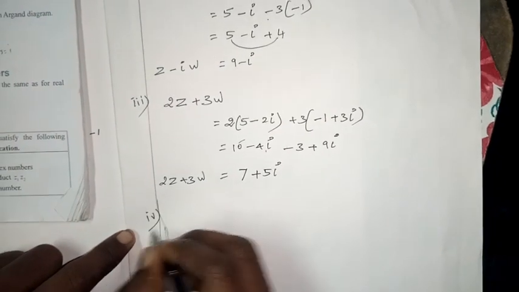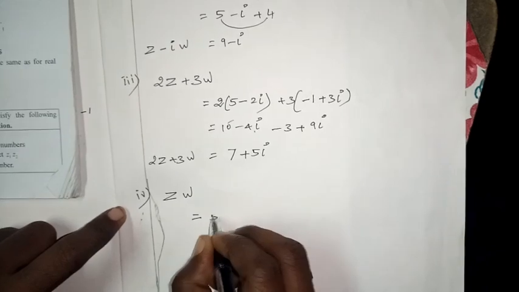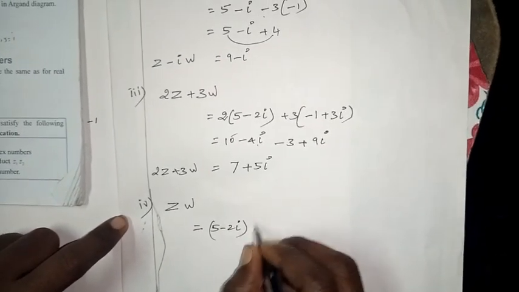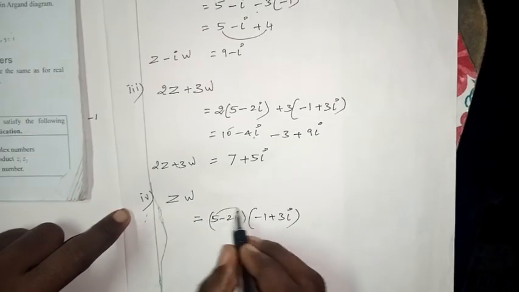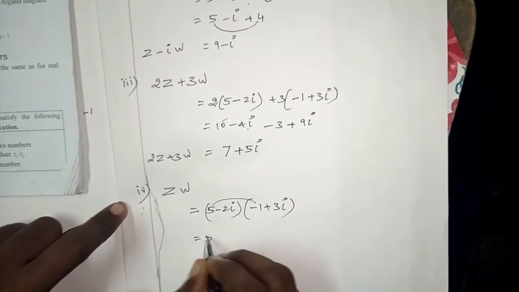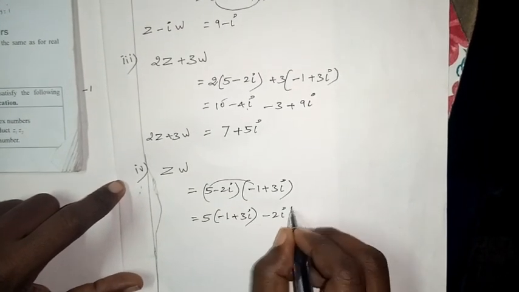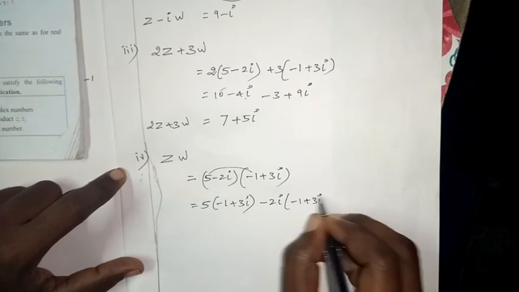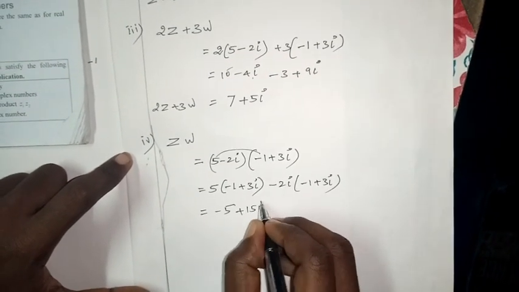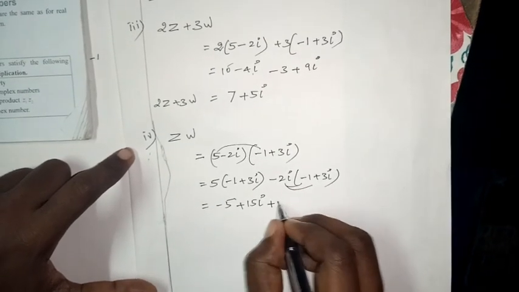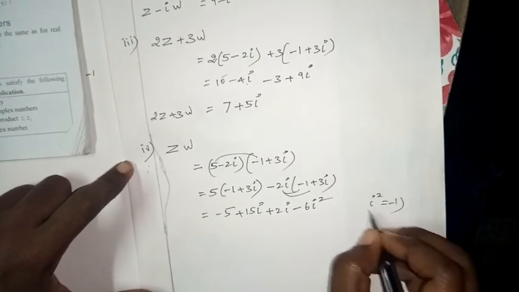Then come to our fourth one, ZW. You want to multiply. What is our Z value? 5 minus 2i, multiplied by the W value, minus 1 plus 3i. Shall I multiply by 5 first? 5 of minus 1 plus 3i. Then minus 2i of minus 1 plus 3i. Multiply as usual: minus 5 plus 15i, plus 2i minus 6i square.